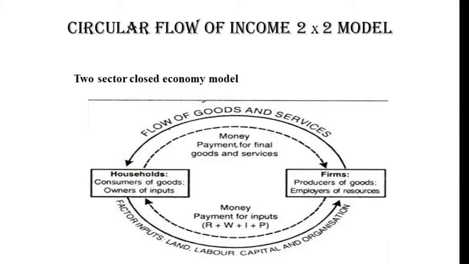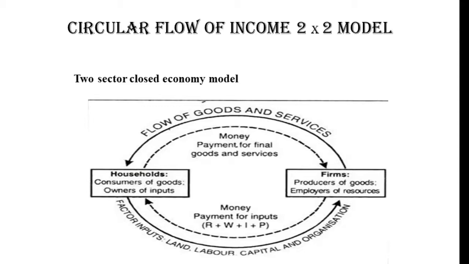These factors are responsible for producing the goods and services in the production units or in the firms, and in return the firms are going to award them with wages, rent, interest and profit in the form of payment made to the factors.